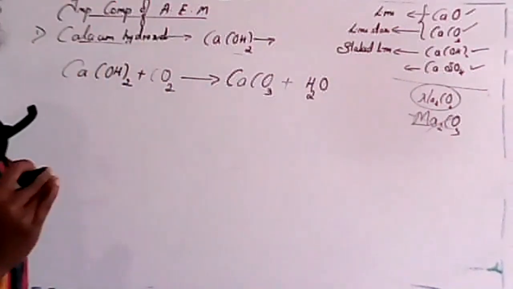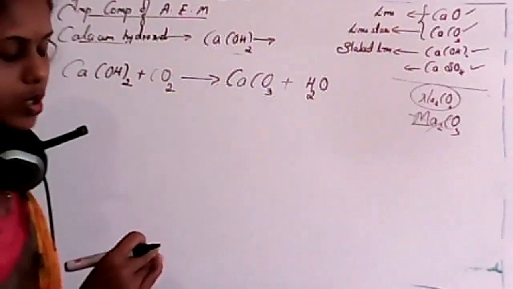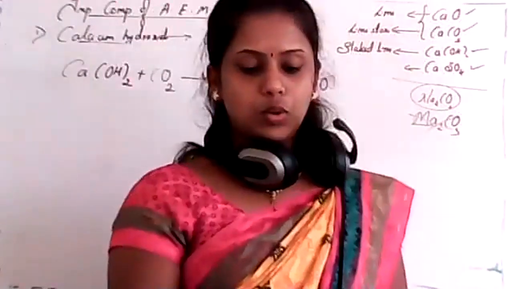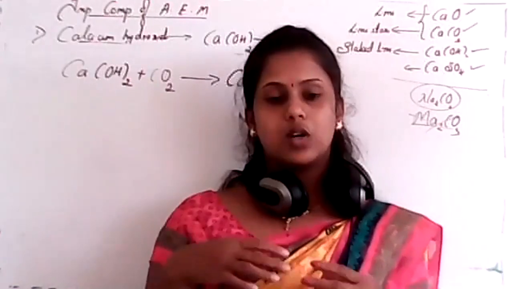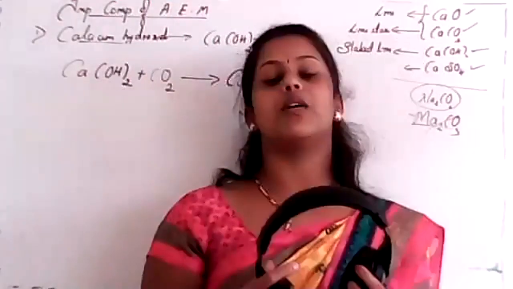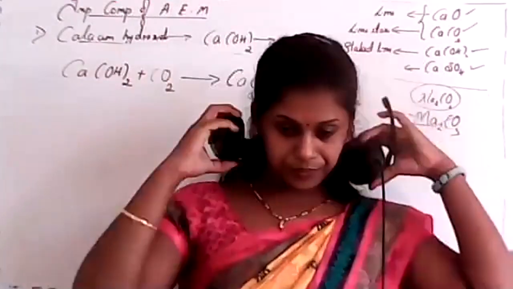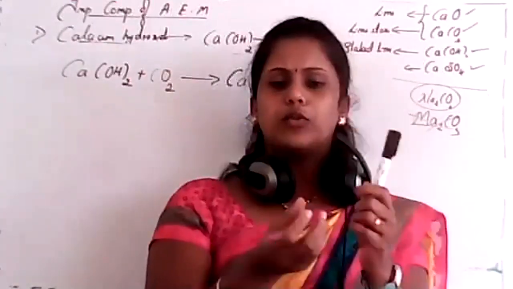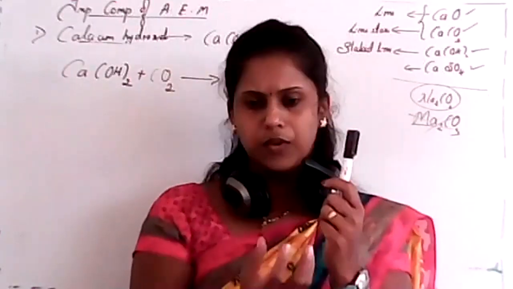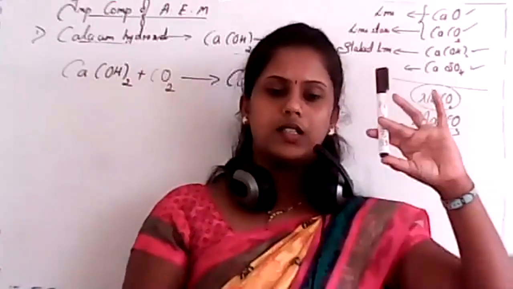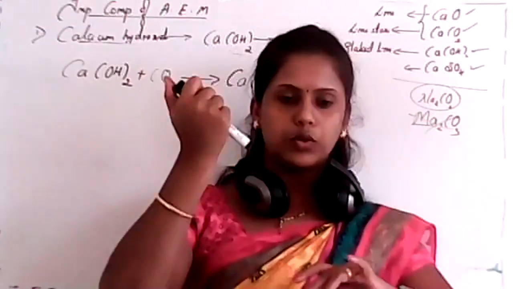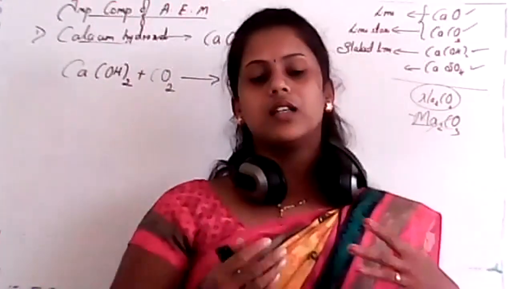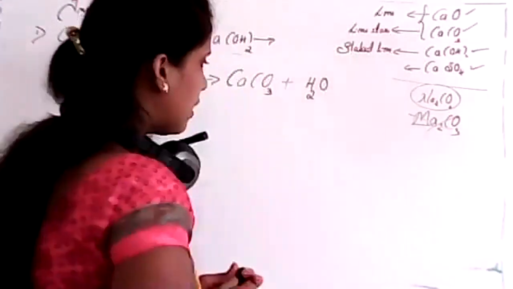See, student, it is very important. We have to consider one test, based on which we can confirm the presence of carbonate ions. First, we take an aqueous solution or salt solution. In that case, we add carbon dioxide and shake the solution. What will happen?